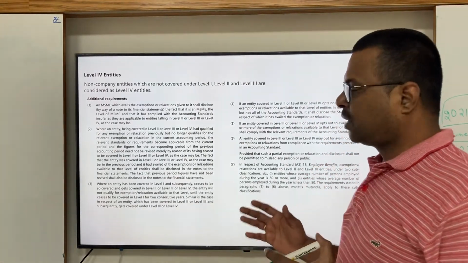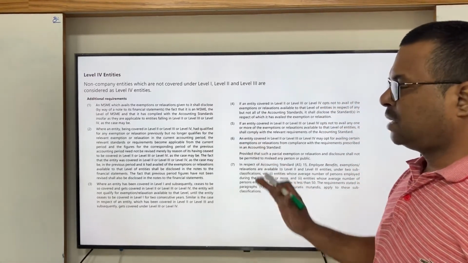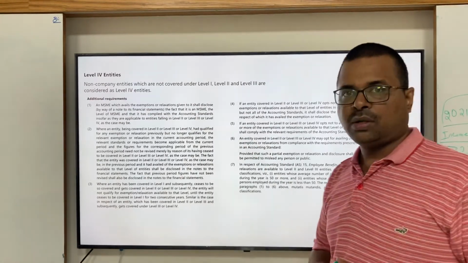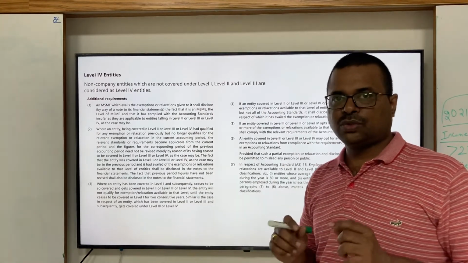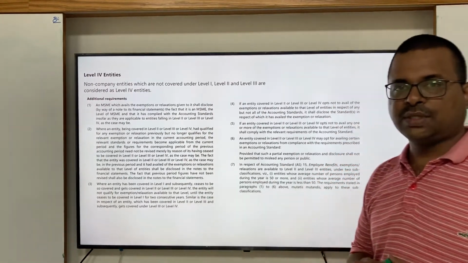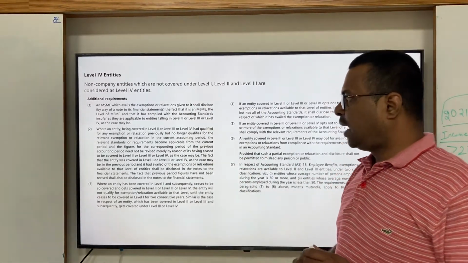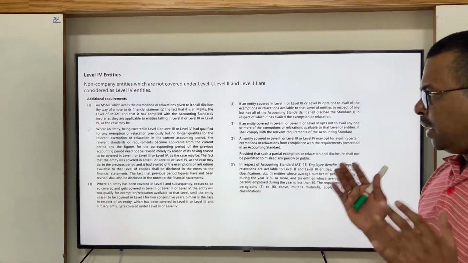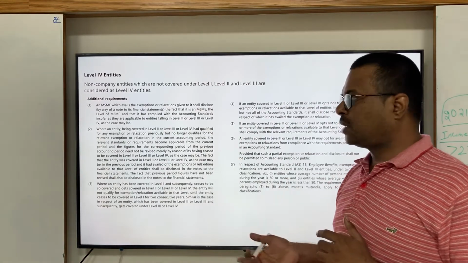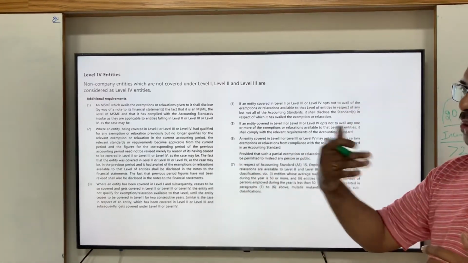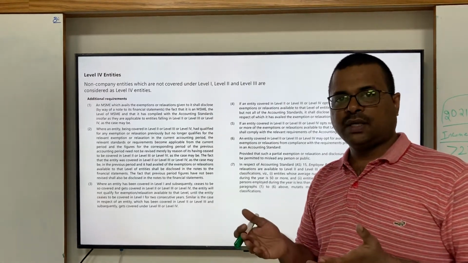Now, they have also given some additional requirements. I will discuss the important points. If an MSME avails the exemption or relaxation of any of the accounting standards, then it has to specify in its notes to accounts which exemptions or relaxations with respect to which accounting standard have been availed. And suppose any entity which falls under level 2, level 3 or level 4 qualified for exemption or relaxation previously but no longer qualifies. That means in the previous year it was in level 2, level 3 or level 4.